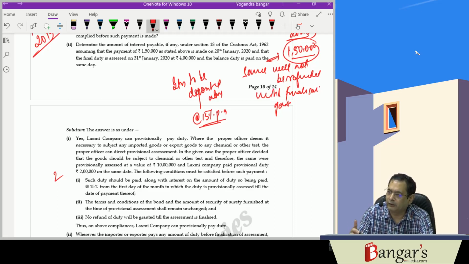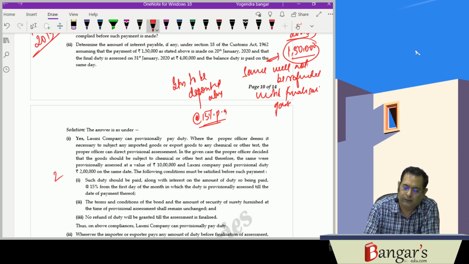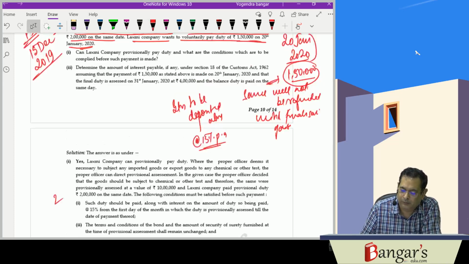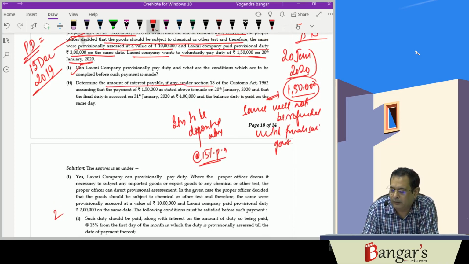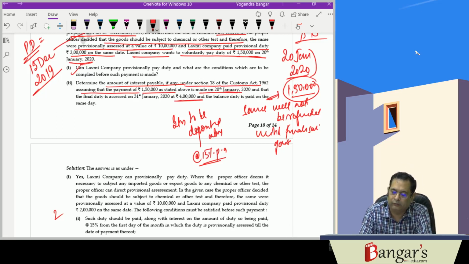And whatever bonds have been executed, the terms and conditions of the bond and the security so furnished will remain unaltered. So the fundamental thing is, can they make provisional payment? Well, yes. Determine the amount of interest payable, if any, under section 18, assuming that payment of 150 as stated above is made on 20th January, and final duty assessed is 4 lakh, and the balance is paid on the same day, on 31st of January.